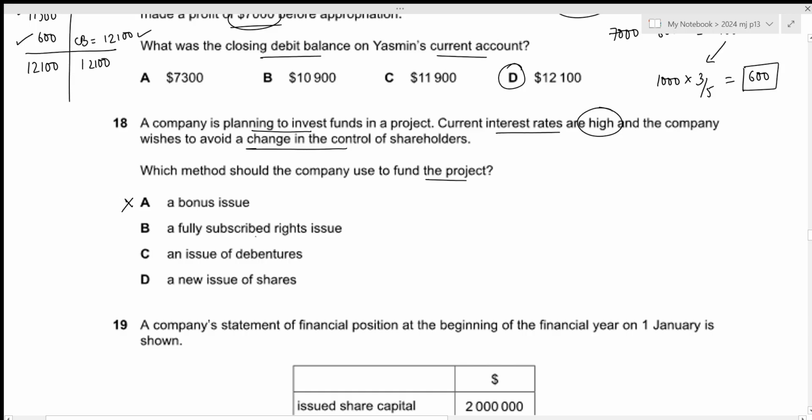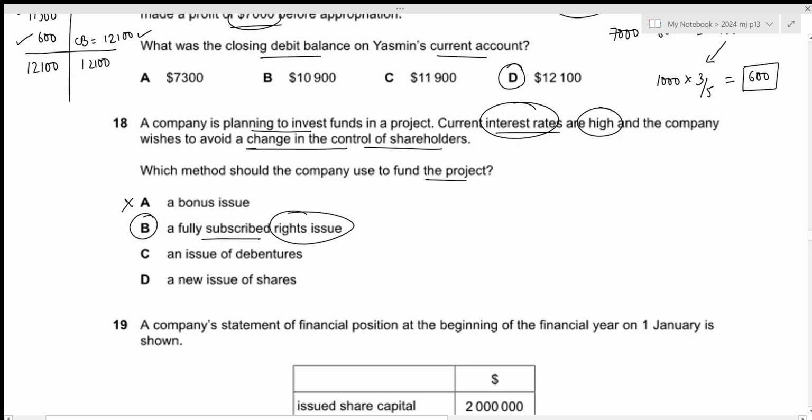Option B is a fully subscribed rights issue. So if we issue new rights shares, then it means that we do not have to pay any interest rates, because on the shares we will be providing dividend, which are discretionary. Then it also avoids a change in the control of shareholders, because rights issue will only be provided to the existing shareholders. So B is the answer we're looking for.